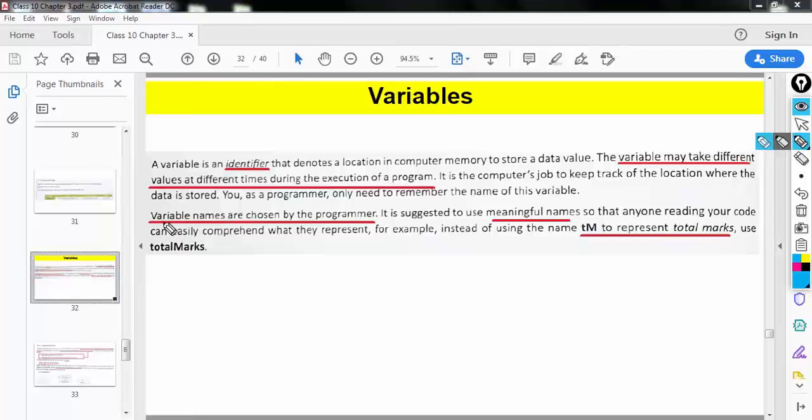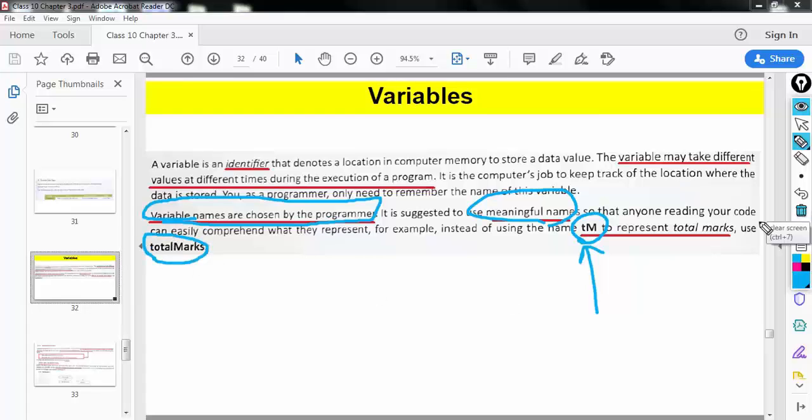I have already told you variable names are chosen by the programmer. The name can be anything, but it should be meaningful. For example, if you want to represent total marks, instead of writing TM, you can write total marks. This will be more meaningful. TM is not that meaningful.